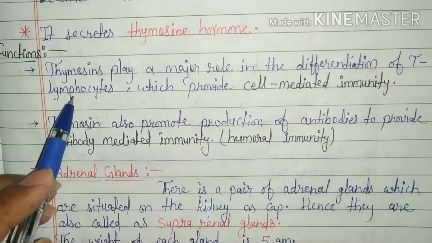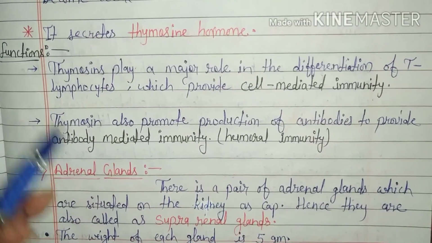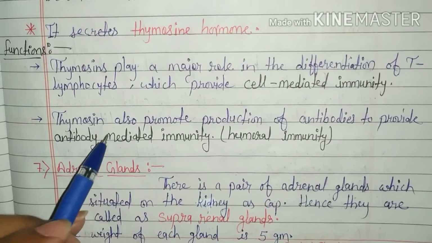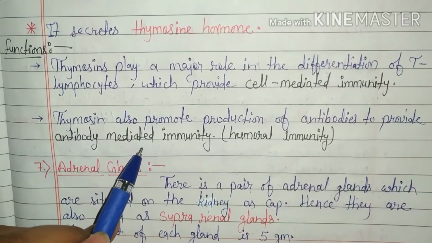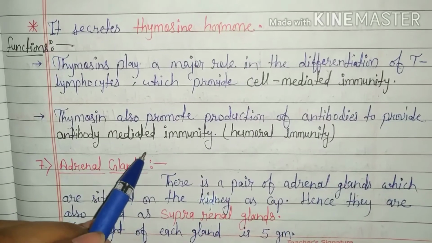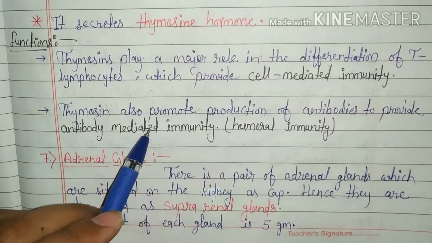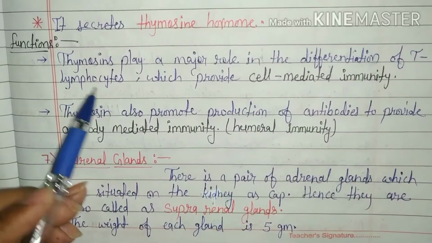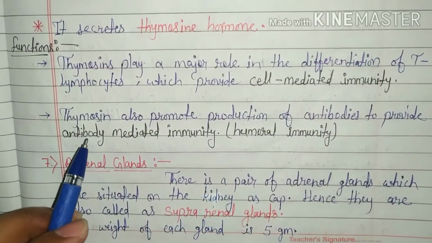T lymphocytes stimulate the B lymphocytes for making antibodies against foreign particles. So, these are called cell mediated immunity cells.